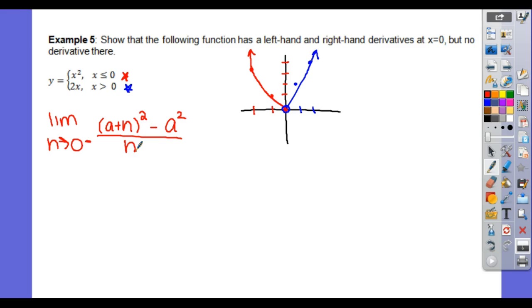What's my a? 0. So it'd be the limit as h approaches 0, and if you wanted to plug in your a's, you could. So you would have 0 plus h squared minus 0 squared all over h. See why I plugged in my a values? So we get h squared all over h.